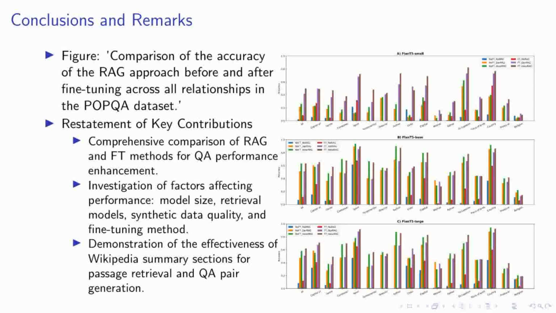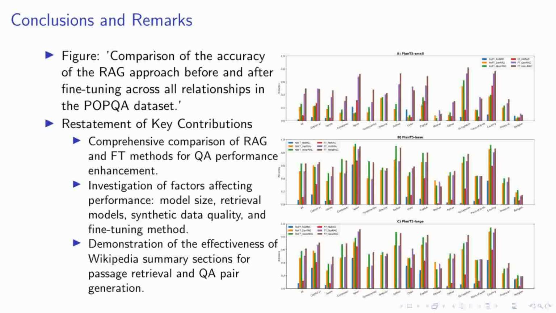As we draw our discussion to a close, let's take a moment to reflect on the key contributions of our research. We've conducted a comprehensive comparison of retrieval augmented generation and fine-tuning methods, aiming to enhance the performance of question-answering systems.